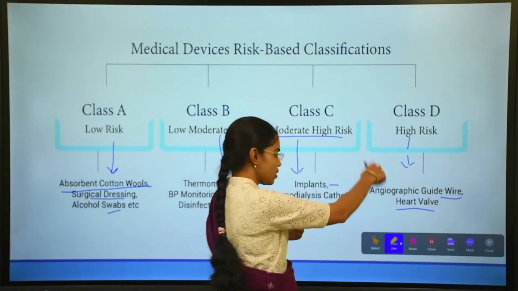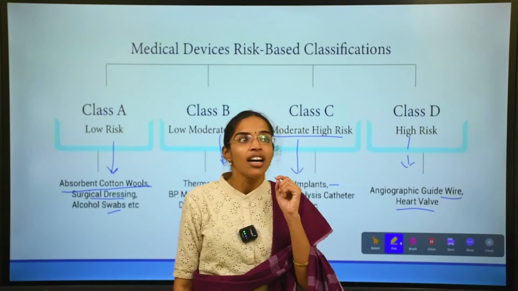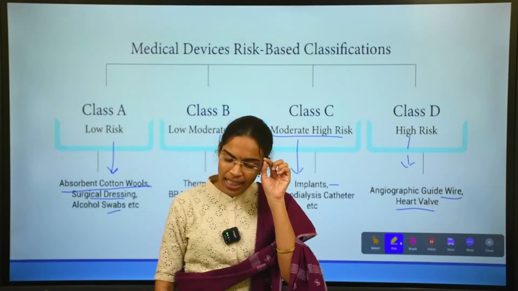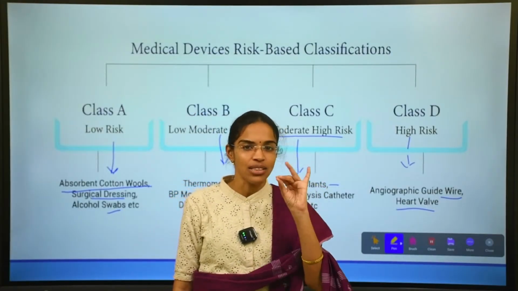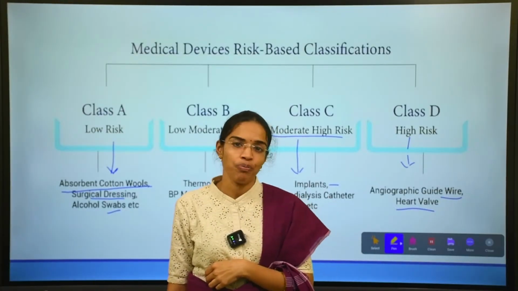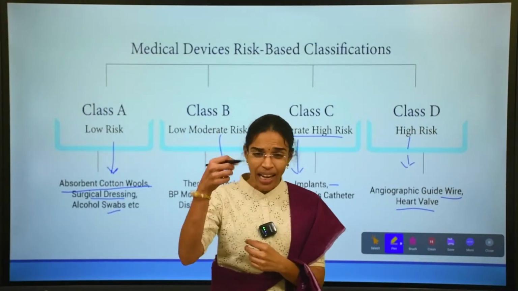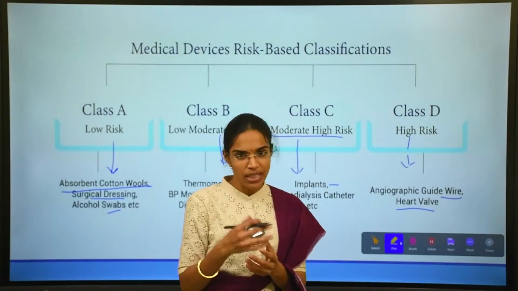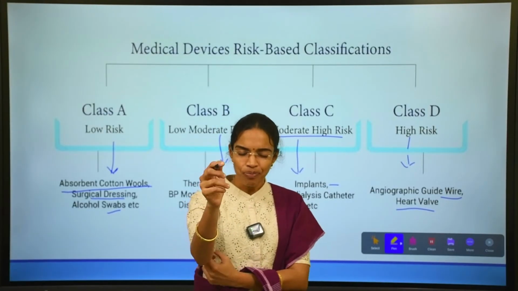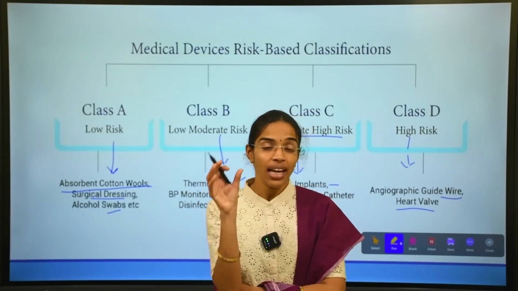These high-risk medical devices are nothing but those which pose a very high risk, so any difference in their manufacturing, license or sale may even be life-threatening sometimes. That is why they are classified under high-risk medical devices, like angiogram guide wires, heart valves, pacemakers, etc. And sometimes what do we call them, these prosthetics.